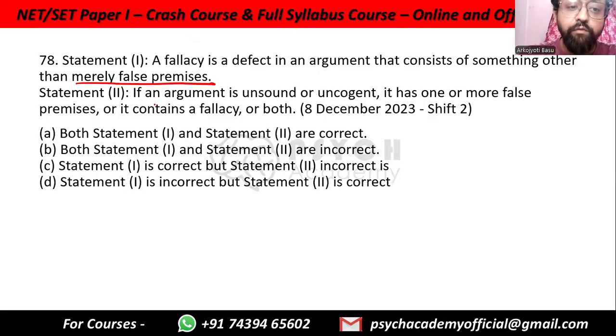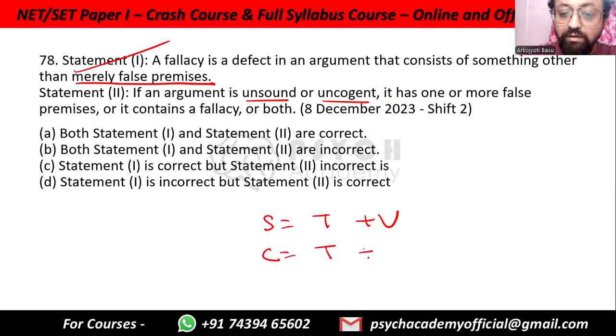Statement 2. If an argument is unsound or uncogent, it has one or more false premises, or it contains a fallacy, or both. So it is saying that if it is unsound or uncogent, then either the premise is false or the logic is wrong. That is what happens, because soundness is equal to true premises plus valid reasoning.